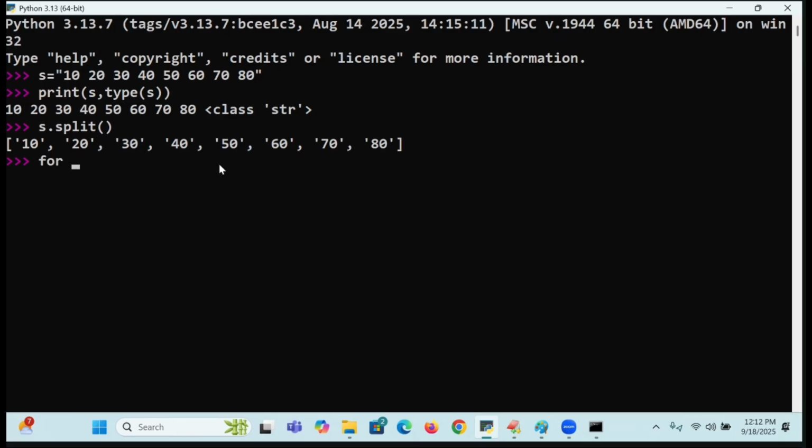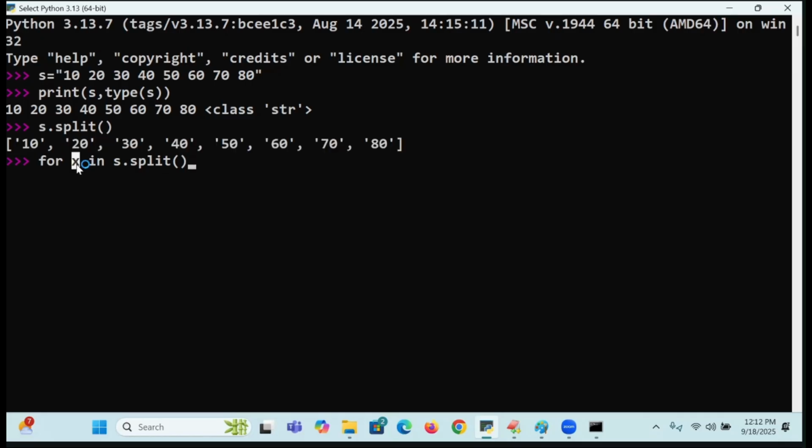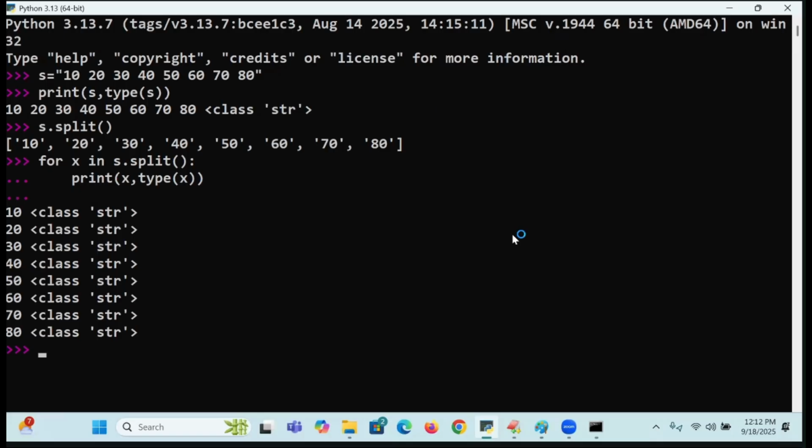For X in what? Yes, sir dot split off. Yes, sir dot split off will give you a list of values or not? What is the first value in X? Next, next, next, like that it will continue. Now I am going to write X. What is the type of X? STR. Each and every value is coming in the form of what? Like this. Are you following me? This type of knowledge is more than enough.